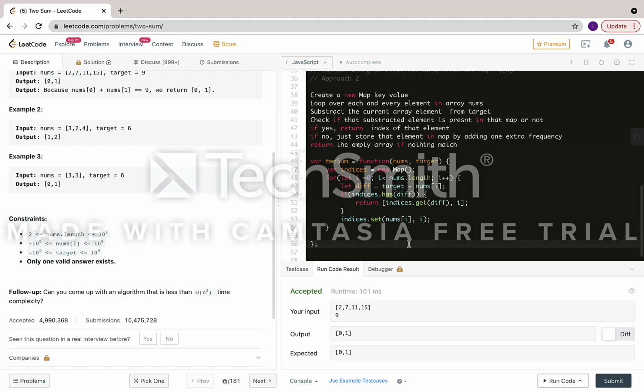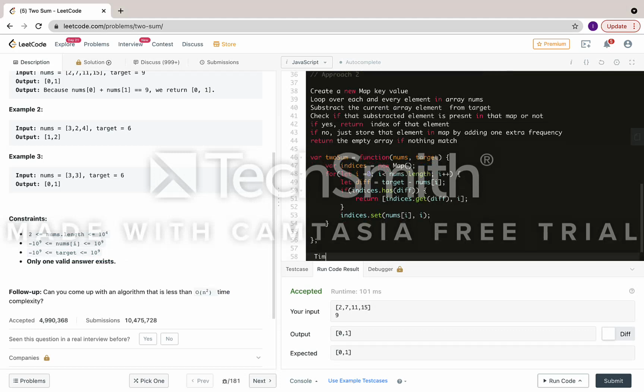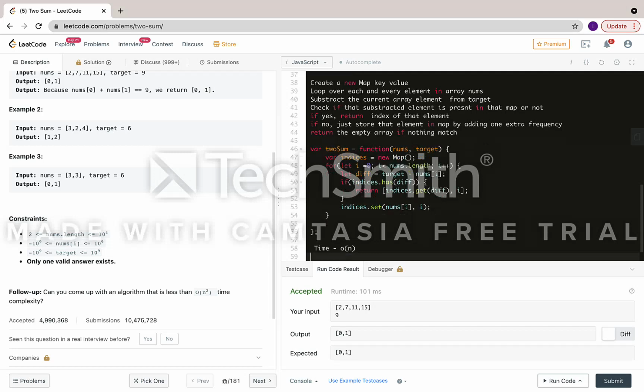So this one guarantees the time complexity is order of n, because we are using a hash map. The space is also order of n, because we are using a hash map to store n elements. So this is the time and space complexity.